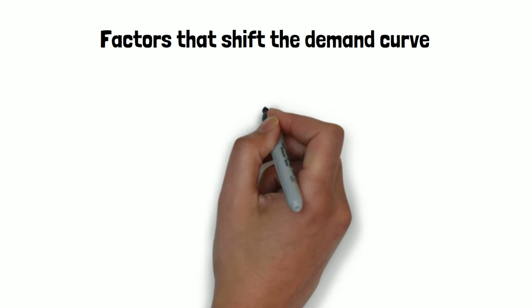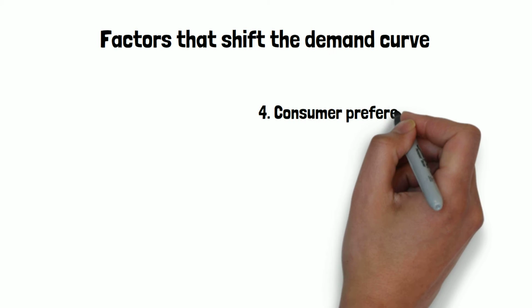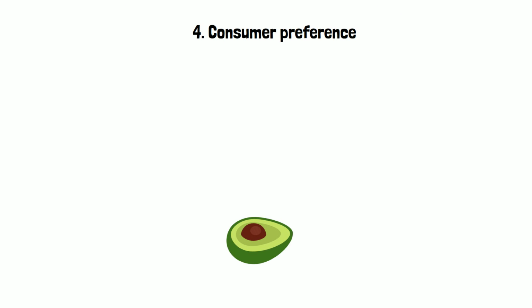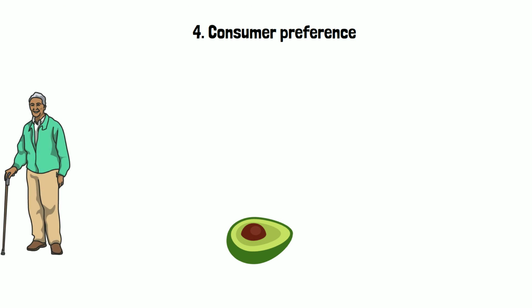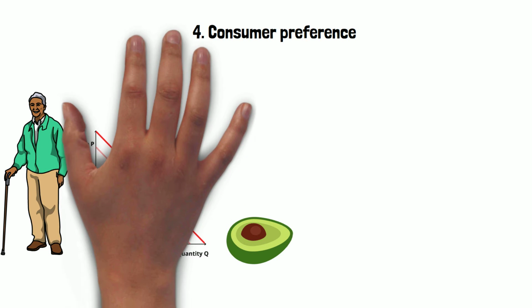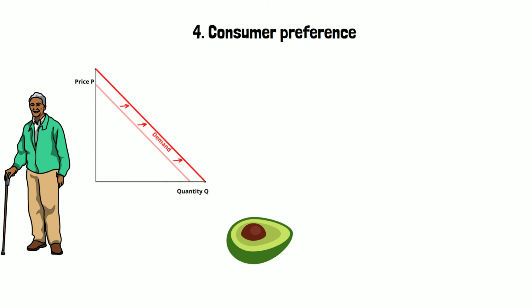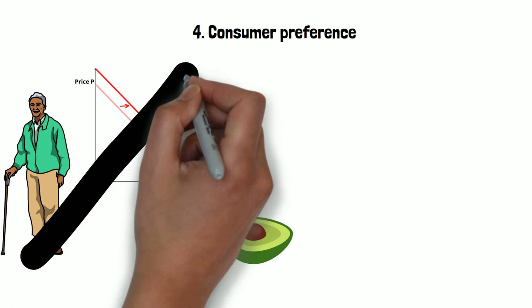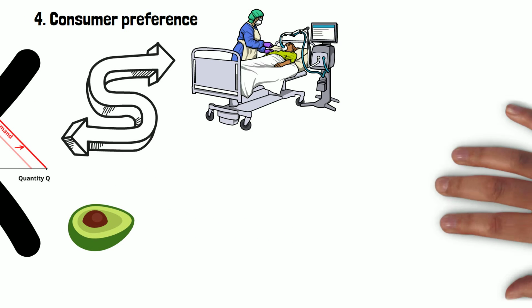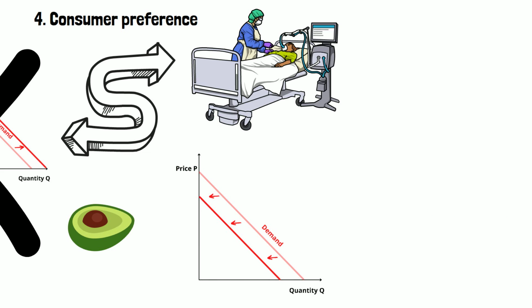The last factor that can cause a shift in the demand curve is consumer preference or taste. If a study shows that eating avocados allows you to live longer, this will probably increase the demand for avocados, and therefore cause a shift of the demand curve to the right or outwards. But if instead the study shows that eating avocados causes illness in the long run, this will decrease demand significantly, and therefore shift the demand curve to the left or inwards.